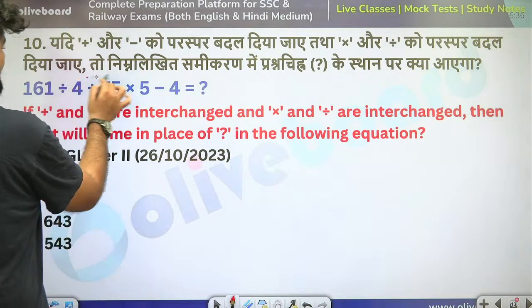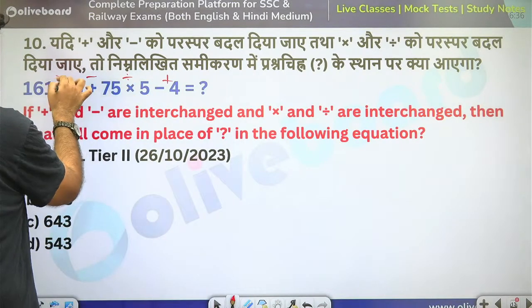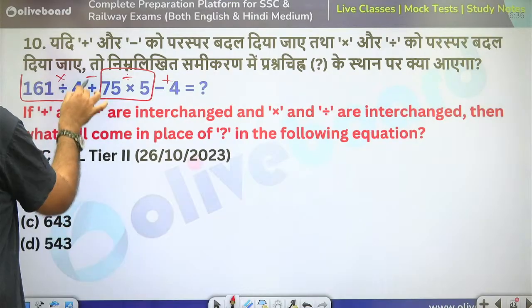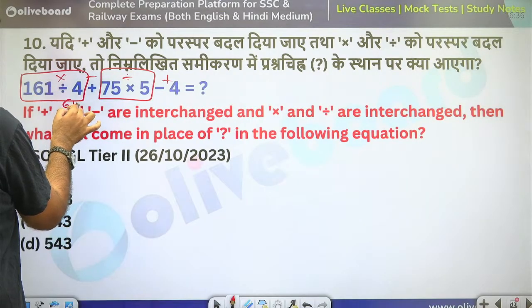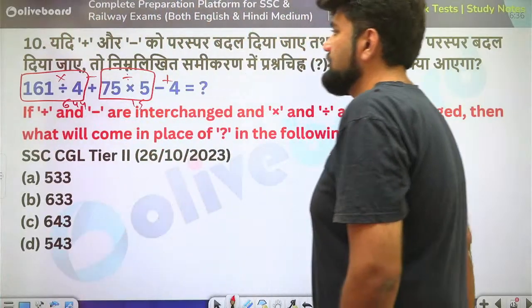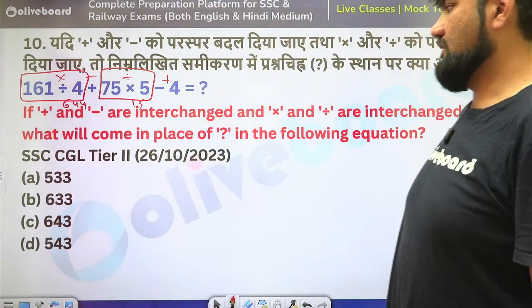Plus and minus again, divide and multiply. So this is 15 and this is 644. 644 minus 15 plus 4. 648 minus 15.